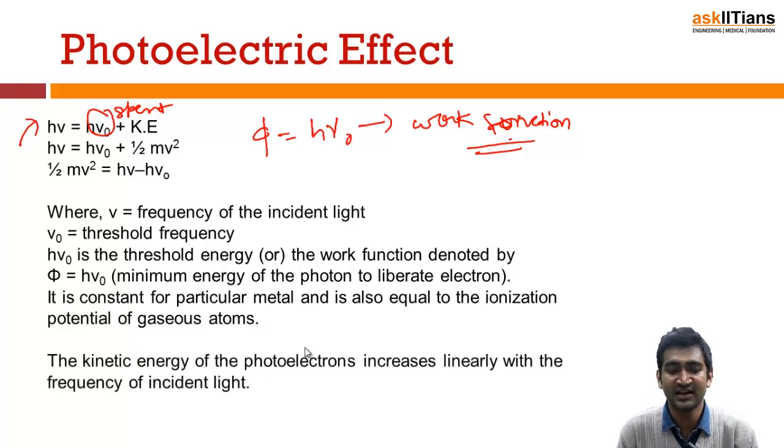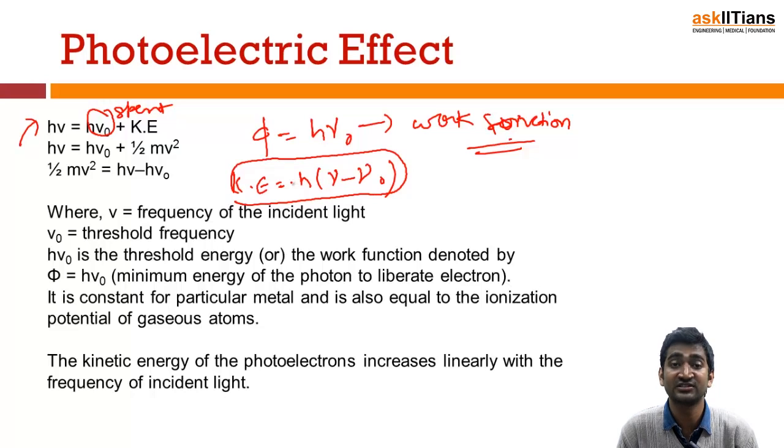So the kinetic energy, guys, of the photoelectrons increases linearly with the frequency of incident light. Again, you can see this half mv square is what? That is your KE. So I can write KE is equal to h into nu minus nu naught. Nu naught is my threshold frequency. Okay. So kinetic energy increases linearly with the frequency of the incident light. This is the frequency of the incident light. So I hope now you understand how that equation is obtained, okay, and what is the purpose behind that equation.